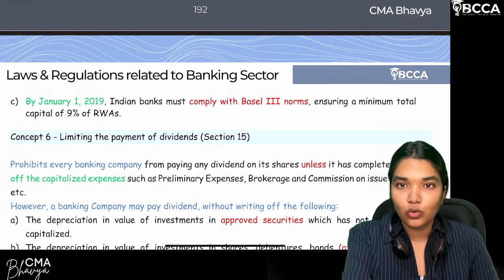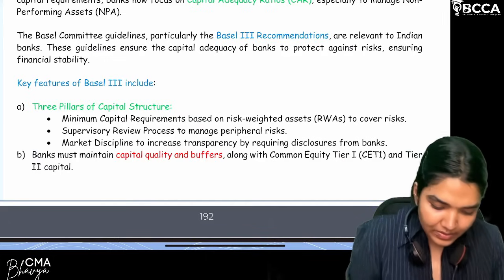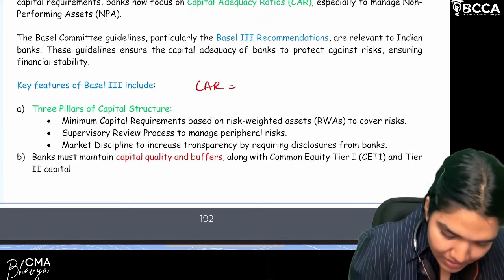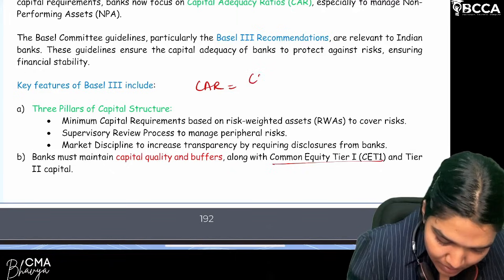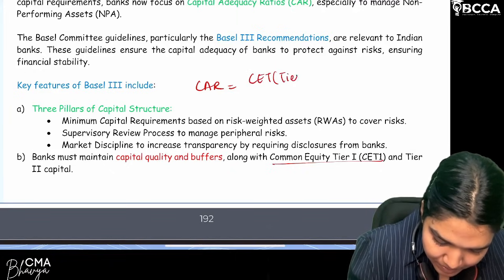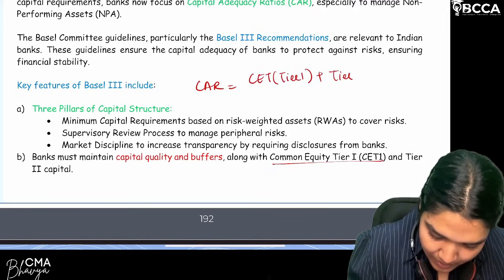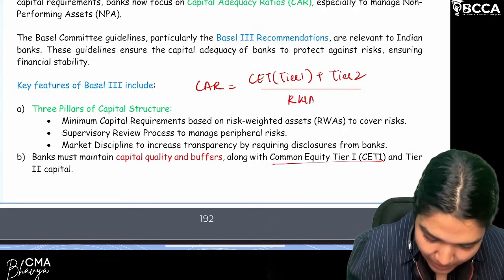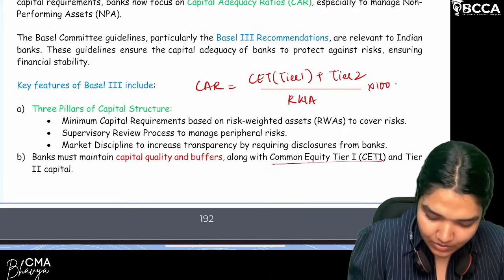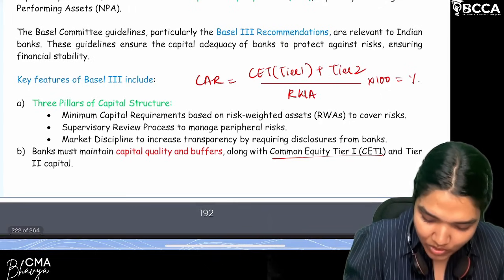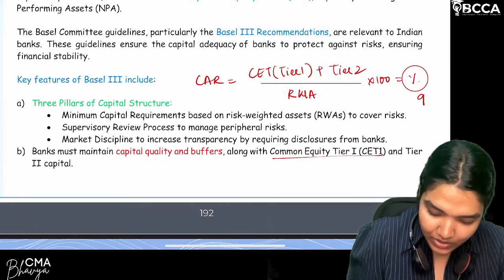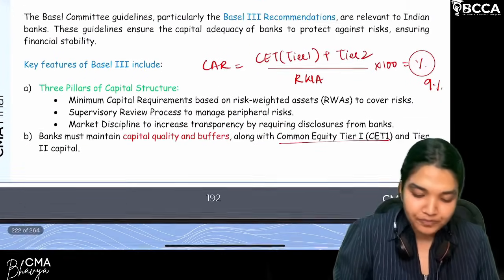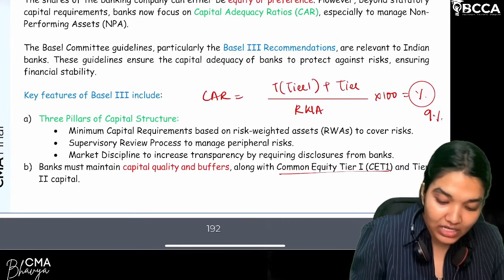Now let me just give you a quick overview so that you will not be confused. Yes, let me just write down the formula for you. That will be easy for you. So what is capital adequacy ratio? Tier 1 capital plus tier 2 capital, that is the whole capital, divided by risk weighted assets, into 100 to calculate the actual percentage. So how much should be the actual percentage as per January 2019? It should be 9%. Are we clear? As per the Basel III norms. So this is the actual formula for capital adequacy ratio.